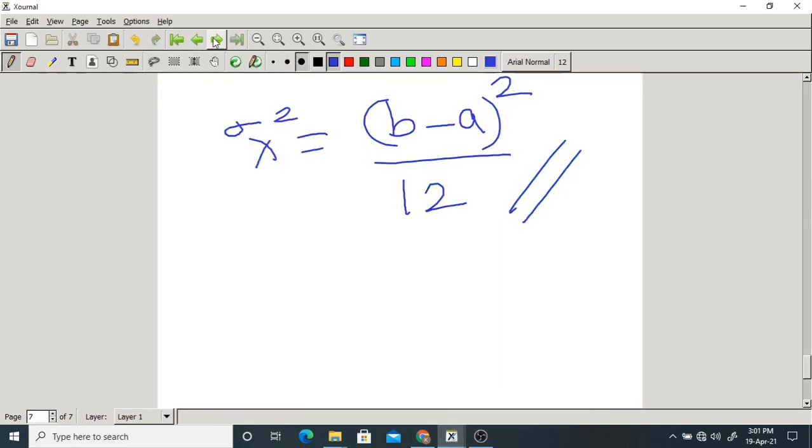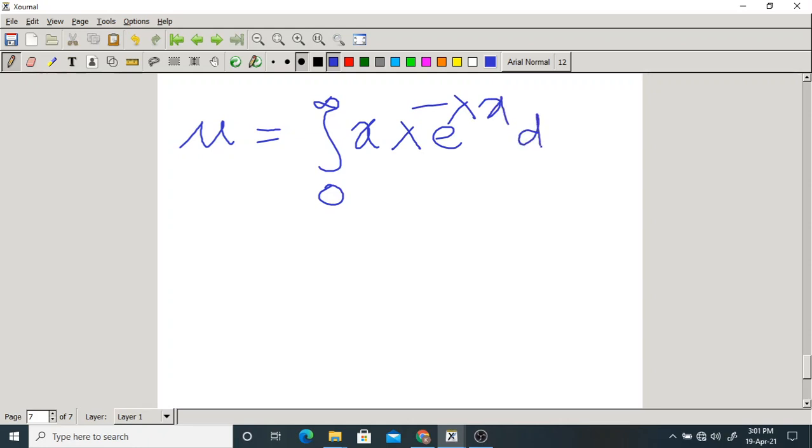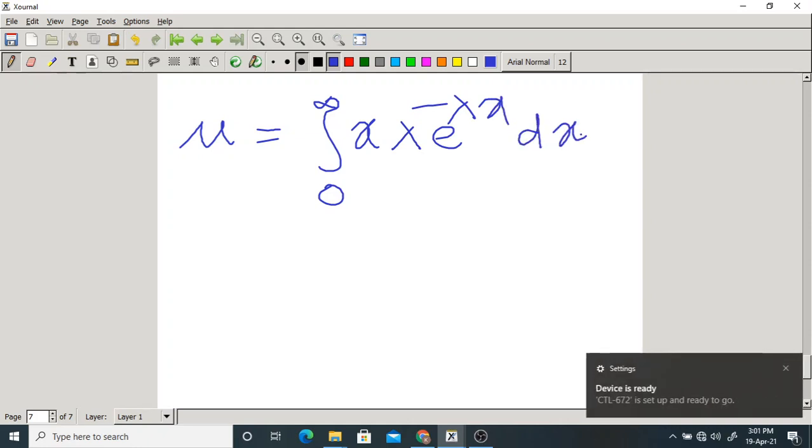Okay. So now what is the mean? Mean is from 0 to infinity, because x goes from 0 to infinity. x into the PDF, lambda into e power minus lambda x dx, isn't it? So we should do this calculation by parts.